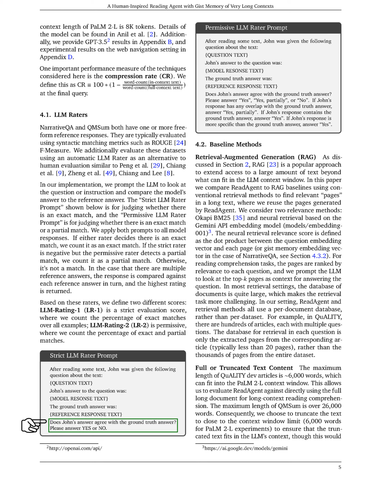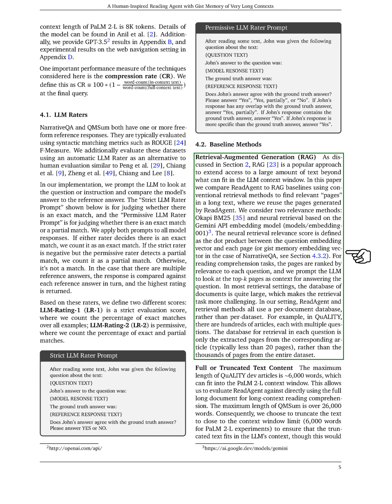Section: Retrieval Augmented Generation, RAG. In this section, we discuss the concept of Retrieval Augmented Generation, or RAG for short. This technique is widely used to extend the amount of text that can be accessed beyond what a large language model, LLM, can hold in its immediate memory. We compare our ReadAgent to traditional RAG approaches that use standard methods to find relevant sections, or pages, in a lengthy text. Interestingly, we reuse the pages generated by ReadAgent for this purpose.